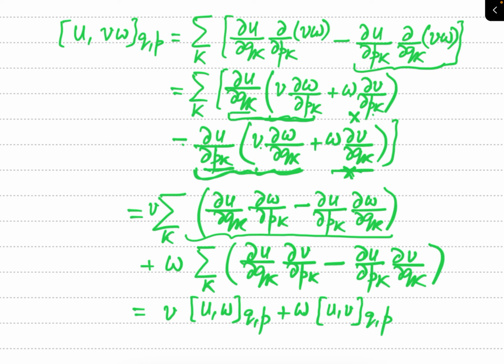In fact, this W may be written in front or in backward side. There is no difference. So this property has been proved, which I have mentioned earlier. So Poisson bracket of U and VW at the base Q and P is equal to this much. So you can see this property is easily proved, since if you know the definition of Poisson bracket, you can easily prove all of the properties.